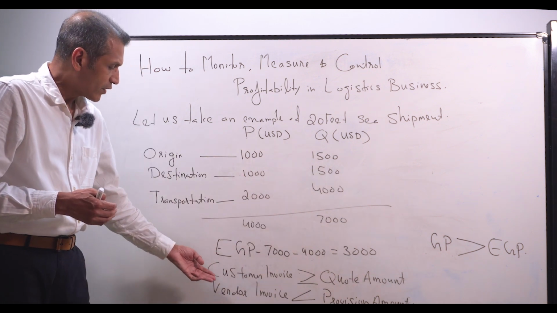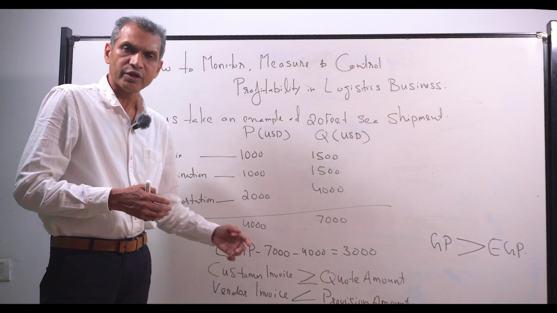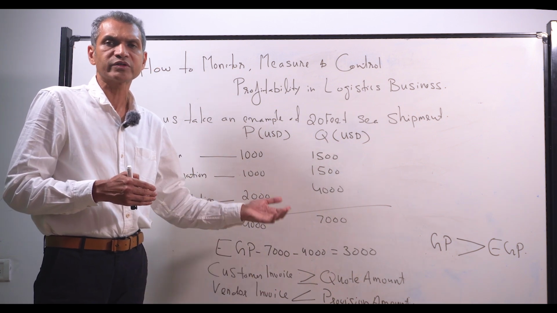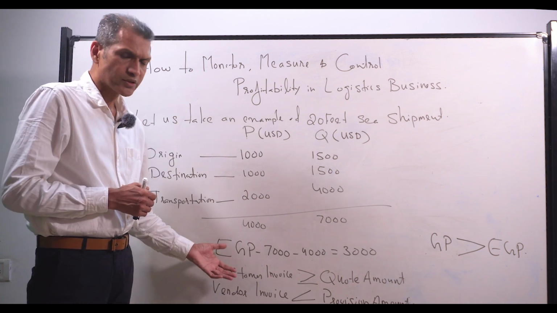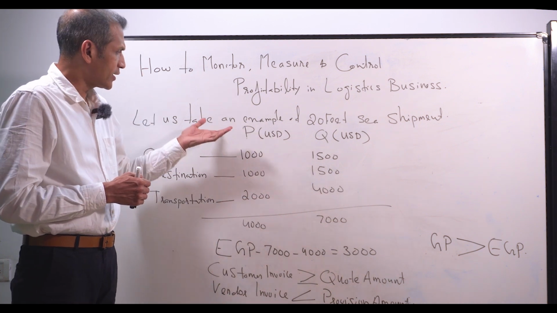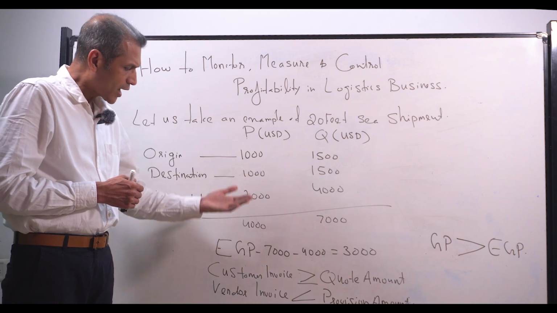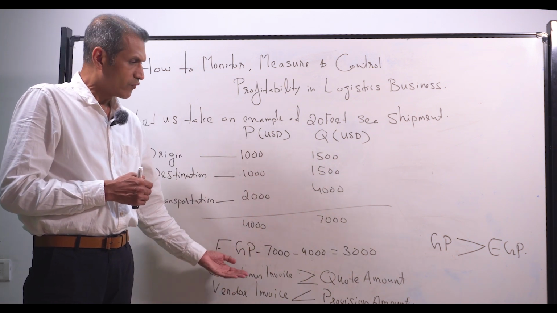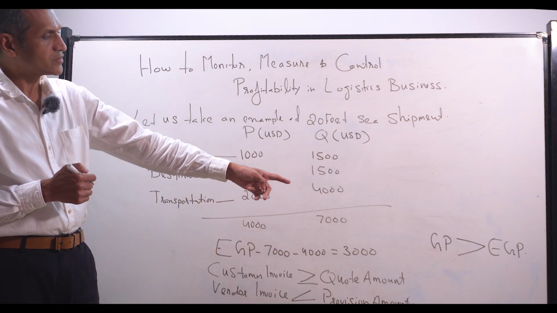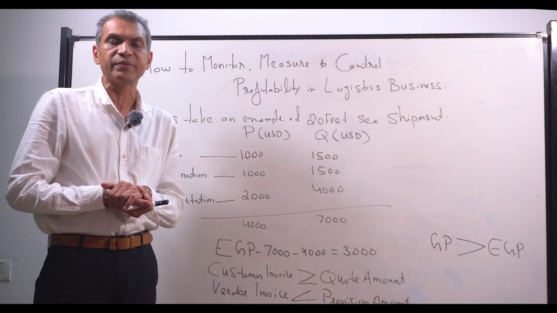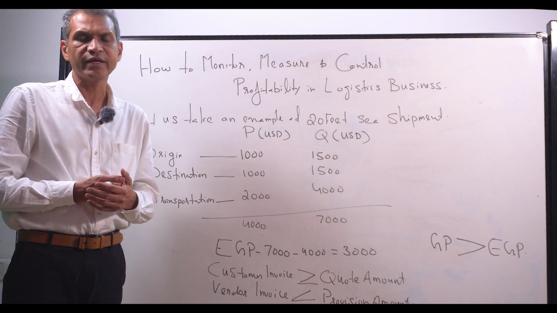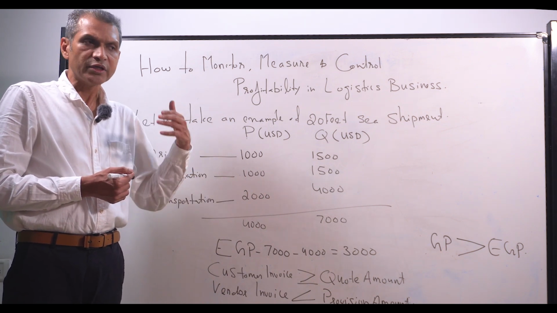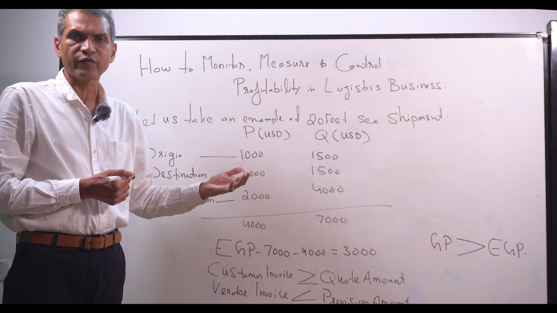The other way, whenever we are booking the vendor invoice, it should always be less than or equal to the planned expense or provisional amount. If we follow these processes in the estimation team and the accounting team while raising the customer invoice and the vendor invoice, we can make sure that the GP will always be greater than or equal to the EGP. This way, we will be able to control the gross profit to always be equal to the expected gross profit or more than that.